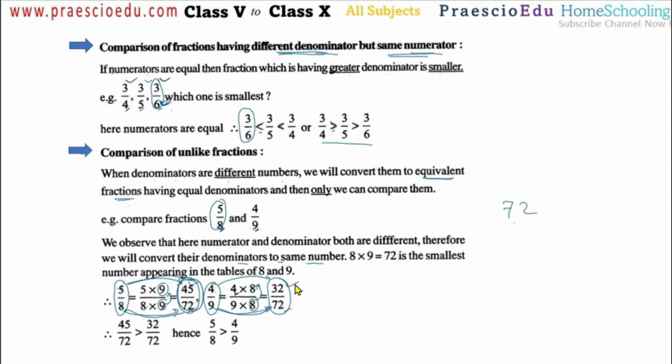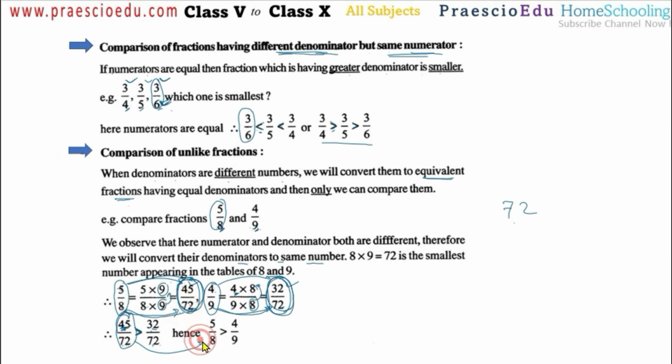Then we are comparing these two fractions. Again I am saying, these two fractions we are going to compare because their denominators are the same. Since the denominators are the same, we are going to compare only the numerators. In numerator comparison, the fraction with the greater numerator is greater. Here 45 is greater than 32, so this fraction is greater than 32 by 72. Hence this is the equivalent fraction of 5 by 8.